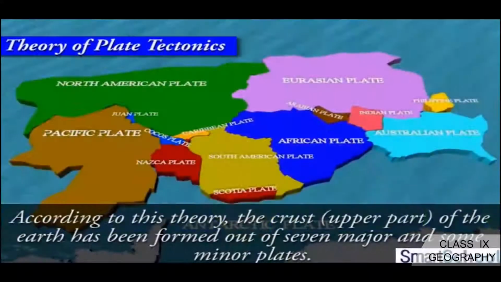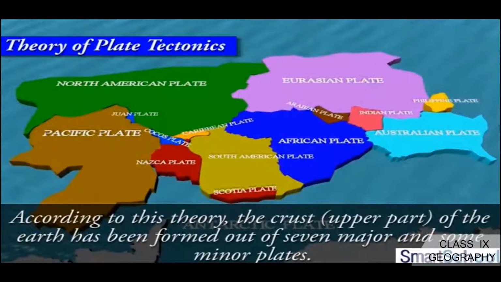Now the very important theory we are going to discuss is plate tectonics. The earth's crust is made up of 7 tectonic plates. Just look at the map, then you will get the idea.